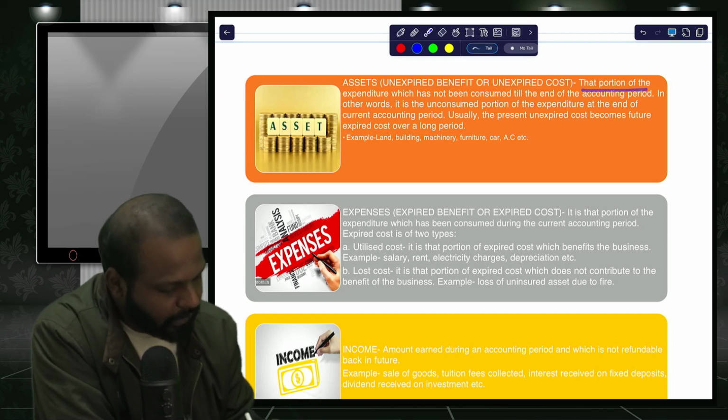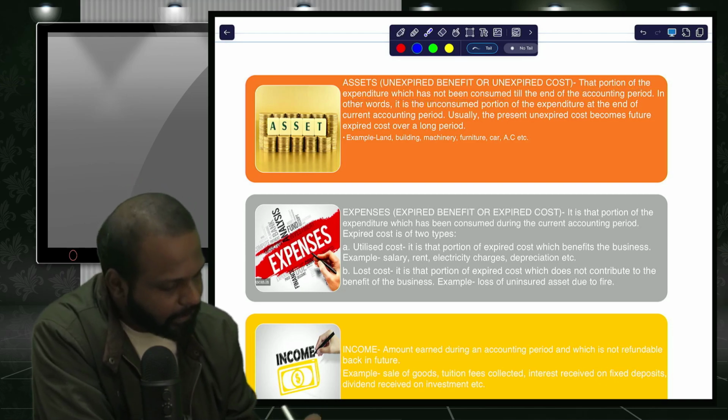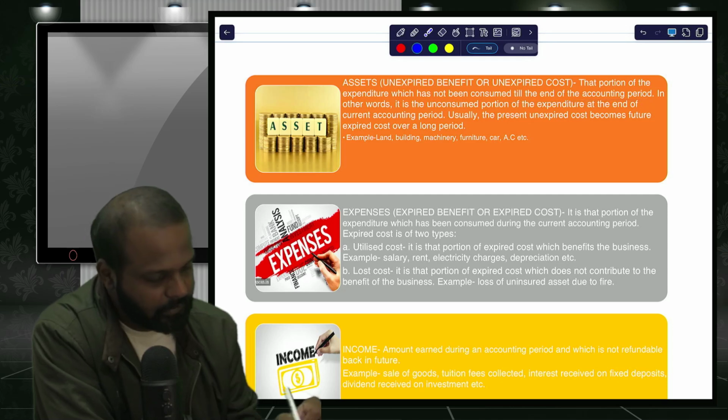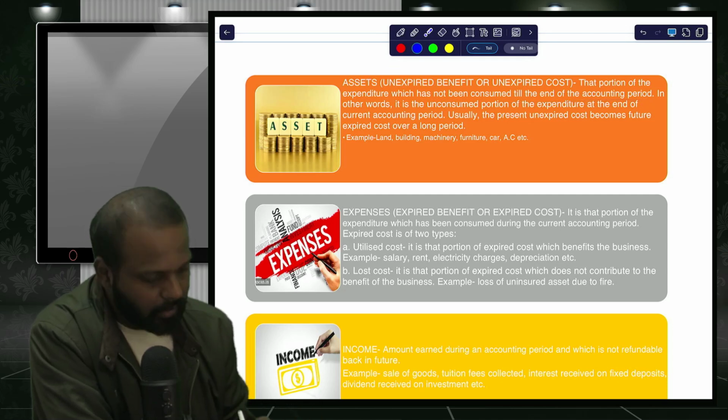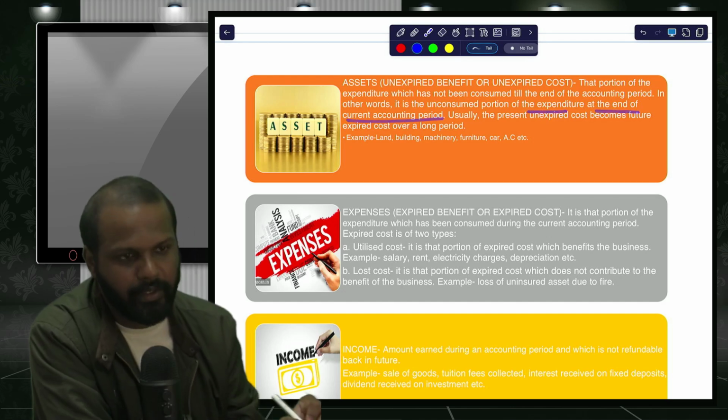That portion of the expenditure which has not been consumed till the end of the accounting period is called as an asset. In other words, it is unconsumed portion of the expenditure at the end of the current accounting period.